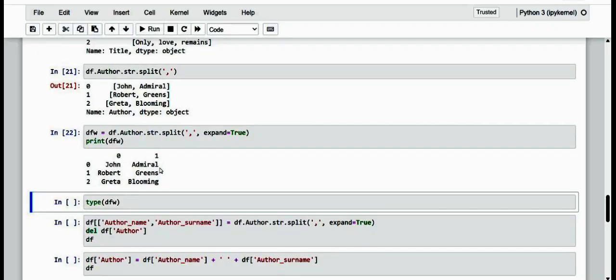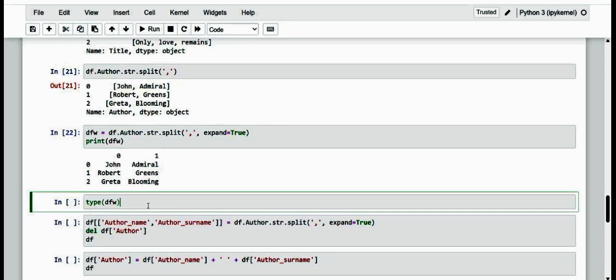But the most common operation practiced in the analysis of textual data is to obtain in our data frame the addition of new columns with the values of individual words. For example, we want to create two new columns in which we have the name and the surname of the authors of the book separately. This can be done.